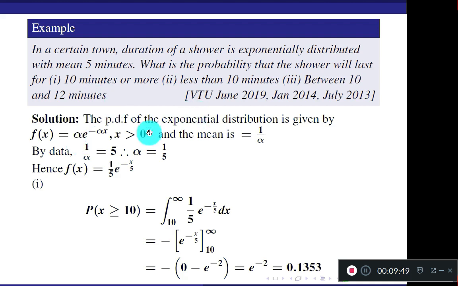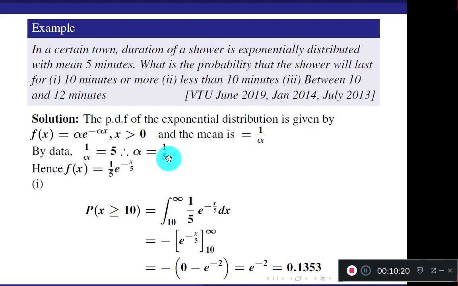And what is the PDF in the case of the exponential distribution? Alpha into e raised to minus alpha x when x is greater than or equal to 0. You can include equal to here. And the mean of the exponential distribution is 1 by alpha. So this formula you know. What is the mean here? In the question it is given that the mean is 5 minutes. So mean is 1 by alpha, and 1 by alpha is 5.